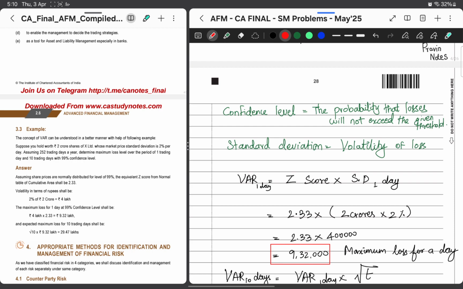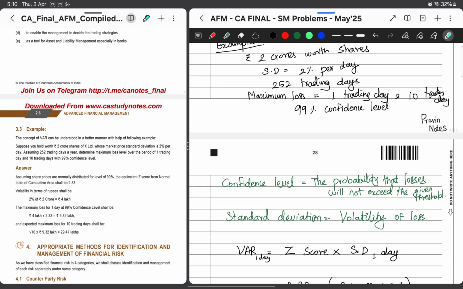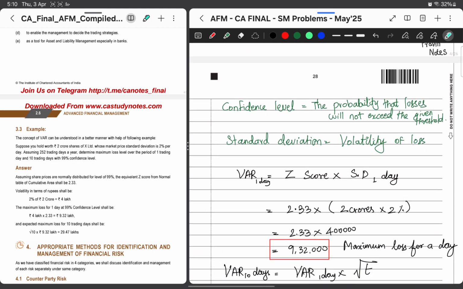So our loss will not exceed 9,32,000 in this case, but there is a 1% possibility that it might go more than 9,32,000. That is the ideology here. For 99% confidence level, my loss will not go more than 9,32,000 per day. That is how we calculate value at risk.